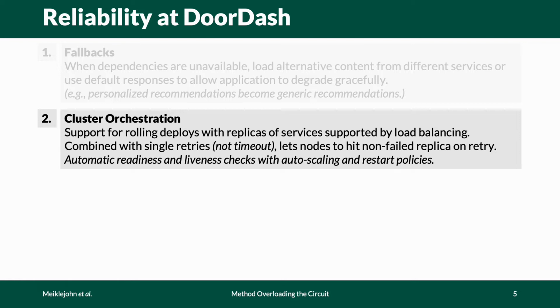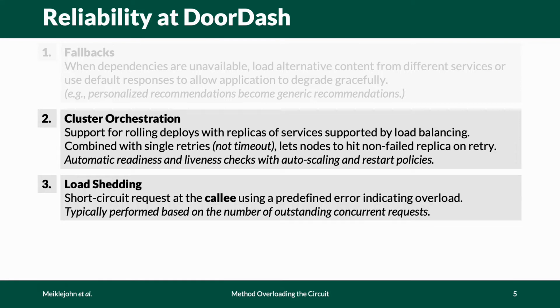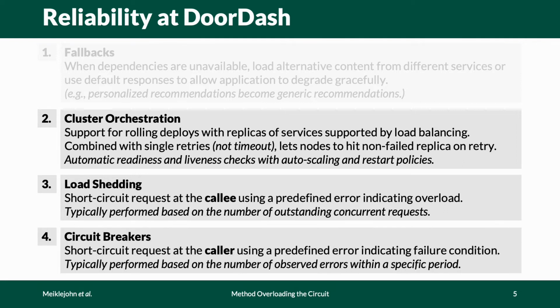Whenever a service issues an RPC, if that RPC fails with anything other than a timeout, it will be automatically retried with the goal of hitting a non-failed replica. For preventing against overloads, we employ load shedding at each service, which will short-circuit an RPC with an error, and similarly, we use circuit breakers to short-circuit RPCs at the call site if we have observed failures too often for the target of the RPC invocation.